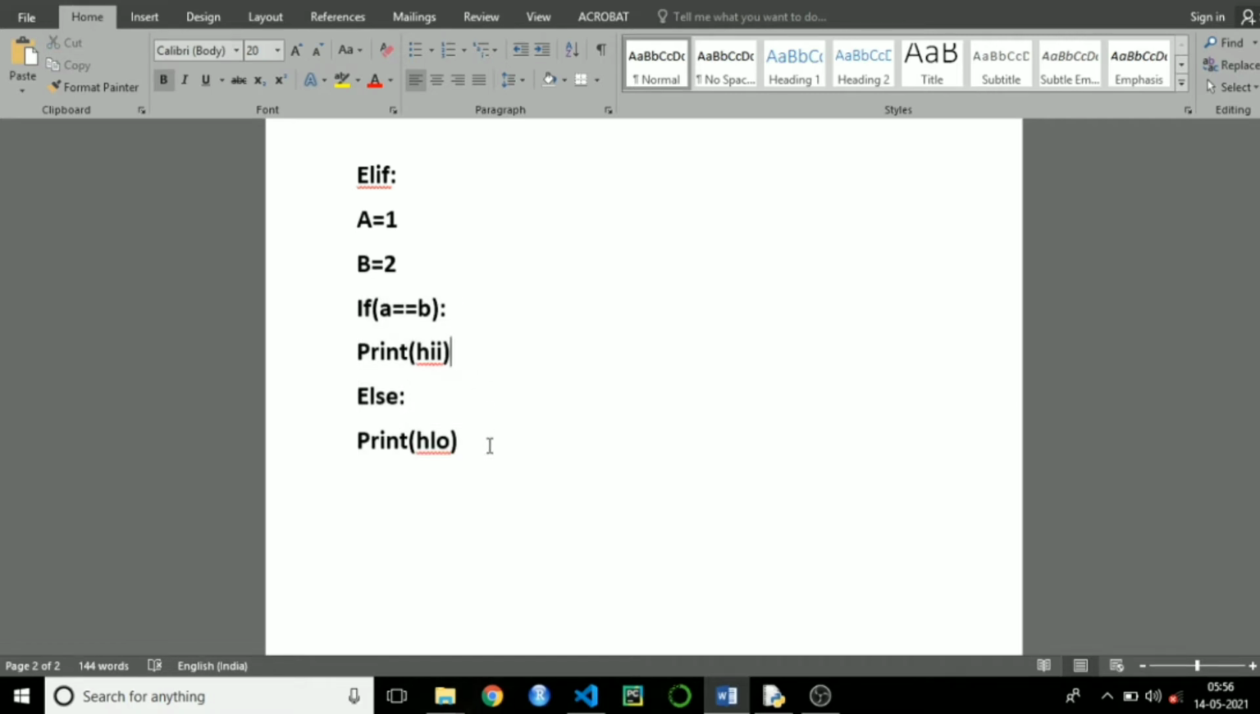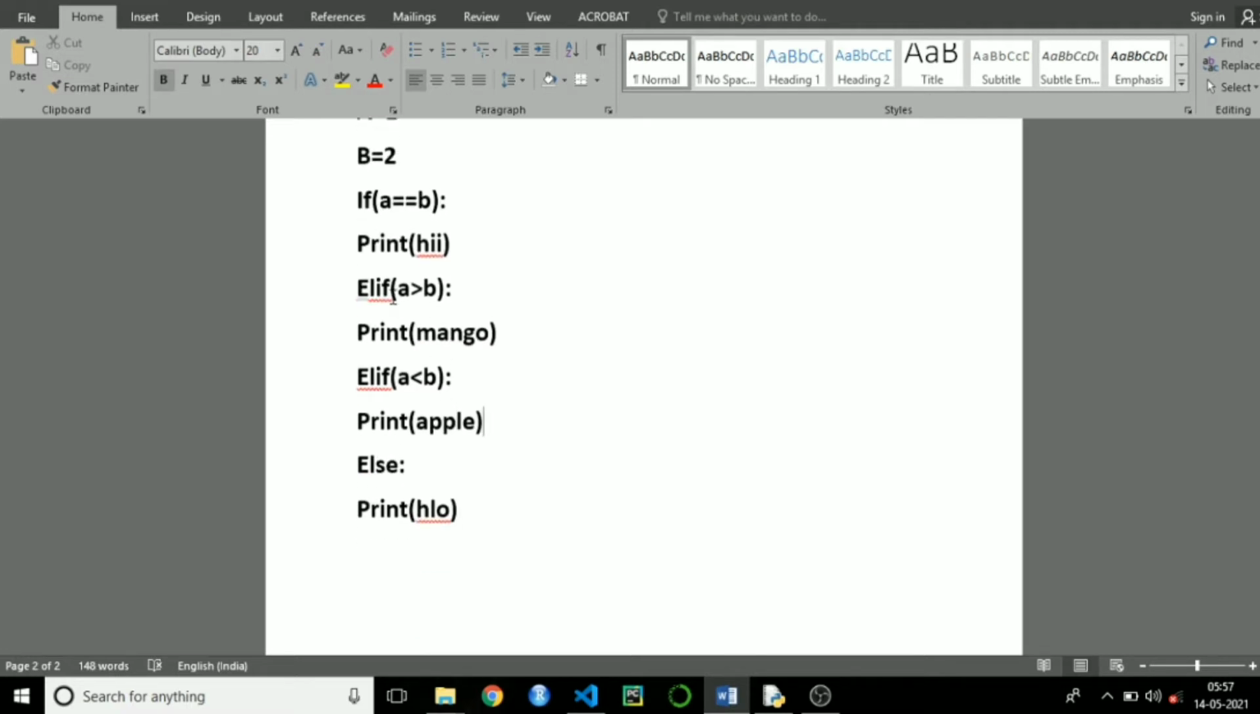Apart from this, if they ask, just print apple if a is greater than b, or print mango if a is less than b. During those scenario, else if condition works. If I need to add another else if, I need to add that after if condition. I will give else if here. If a is greater than b, then just print mango. Else if a is lesser than b, then print apple. This is how else if work in Python.